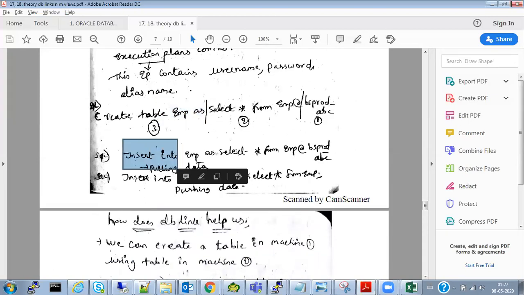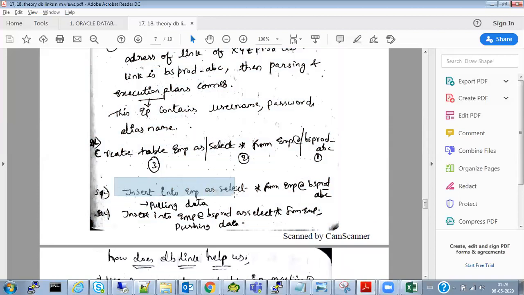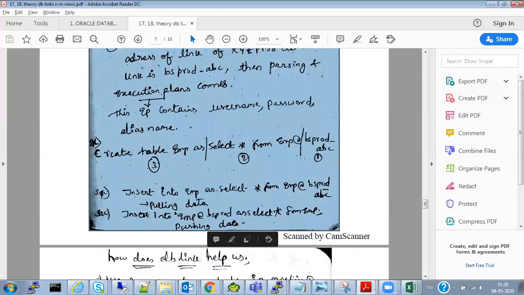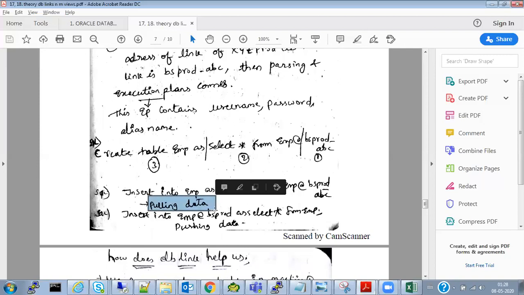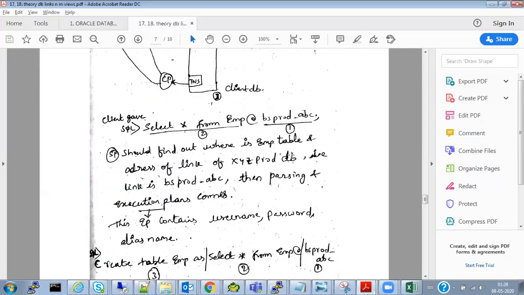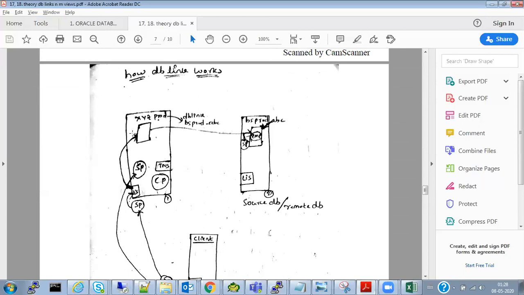Same goes with insert. Insert into EMP as select star from EMP @bsprod_abc. What it is doing, it is pulling the data. Insert into there is one EMP table which is created now. The create statement is already completed, so the EMP table is already there. From this EMP table I have created an EMP table here. Now I have two EMP tables, one in this, one in this. Both the EMP tables have the same data.